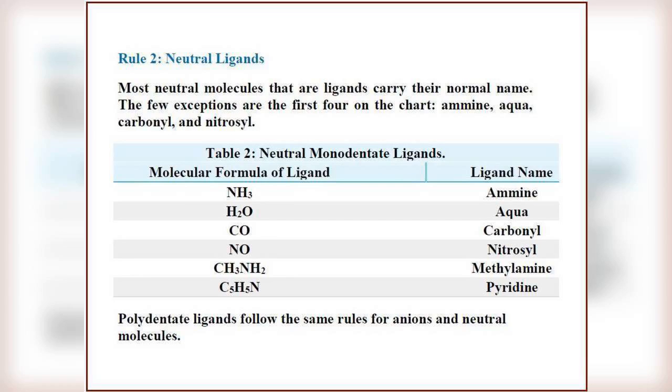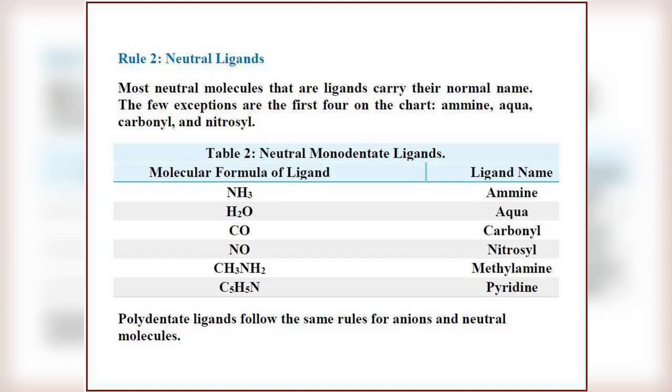In Table 2 you can see different neutral monodentate ligands. If it is NH3, then the ligand name is ammine. H2O, then aqua. CO, carbonyl. NO, nitrosyl. CH3NH2, methylamine. C5H5N, pyridine.